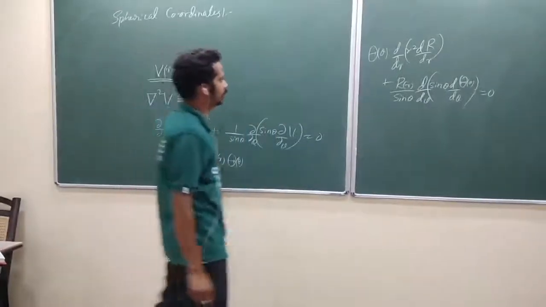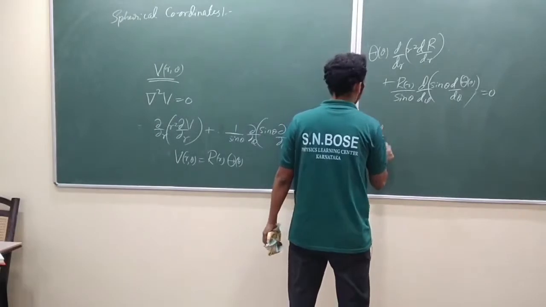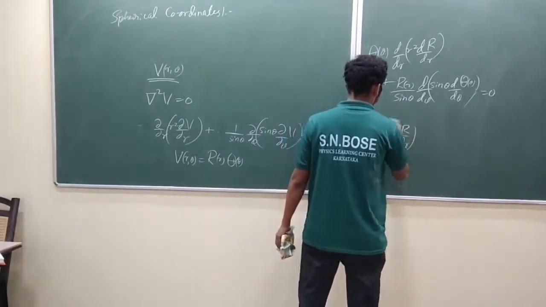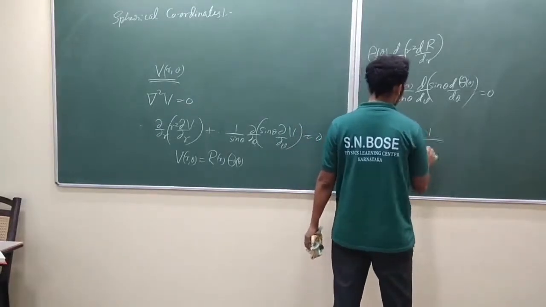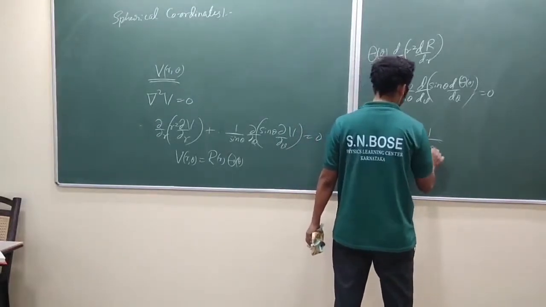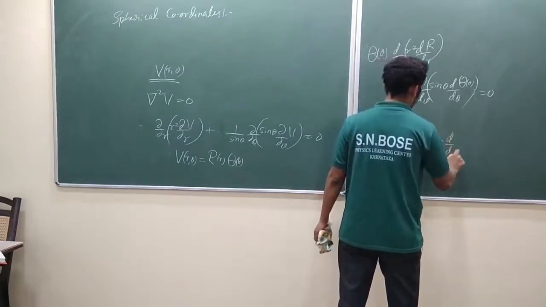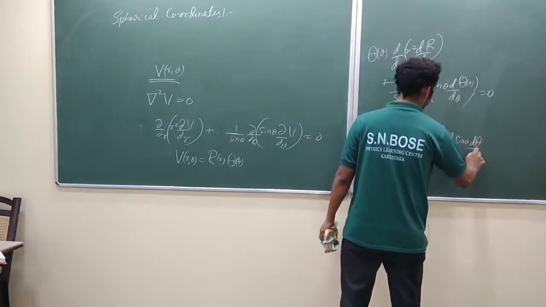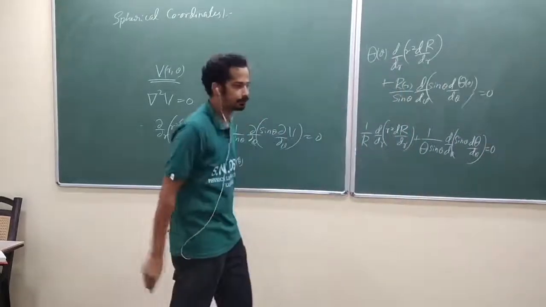R into Θ. Then what would happen here is (1/R) d/dr (r² dR/dr) plus (1/Θ sin θ) d/dθ (sin θ dΘ/dθ). Can you see this part? Check it out.